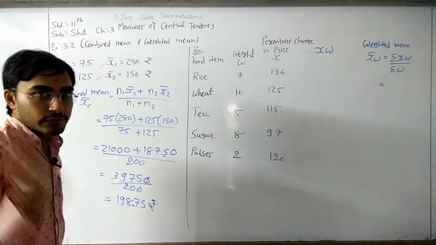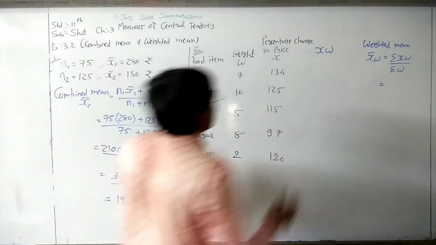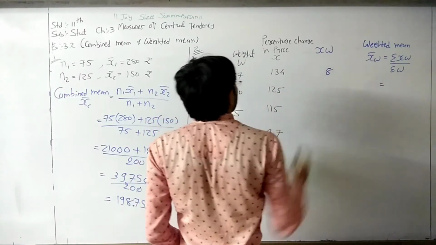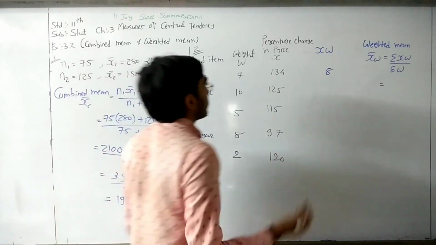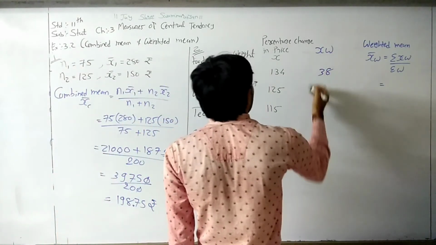So again, just take the calculation in your hand. 7028. That means we need to multiply W with X. 134 into 7. So 7028.